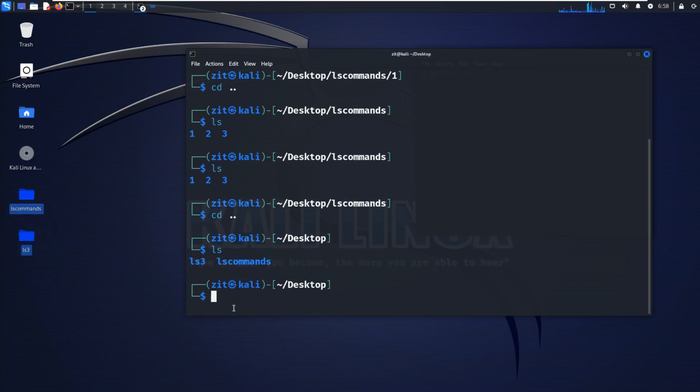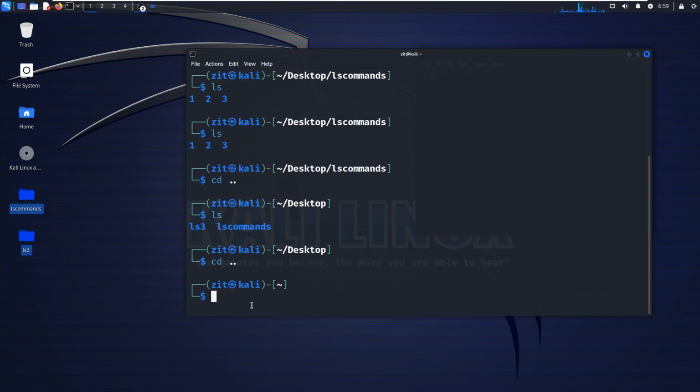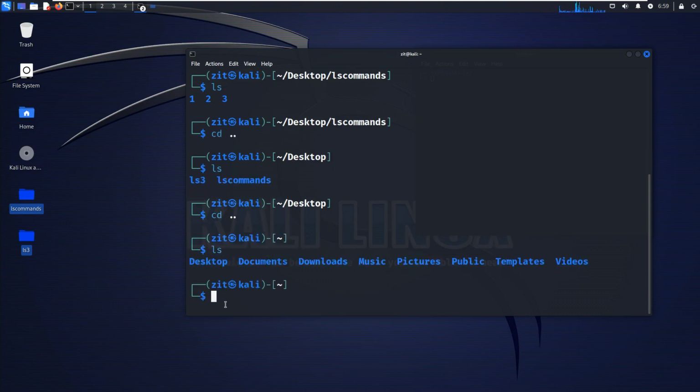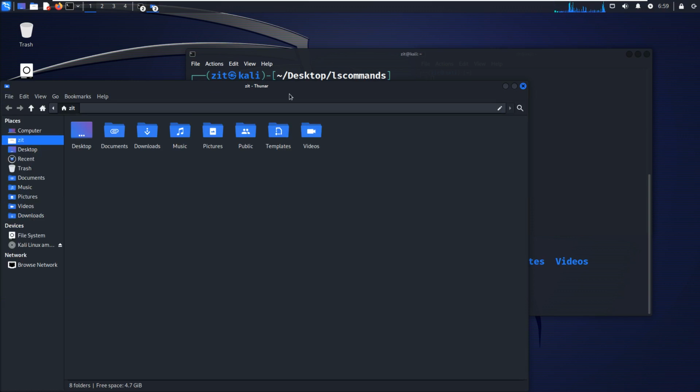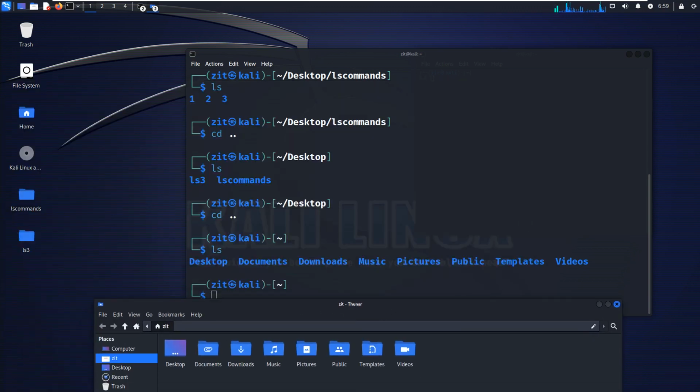But if I want to go back to the home directory, what should I do? I will type cd double dot. Now I am in the home directory. Open the home directory. There are all the directories that are inside the home directory: desktop, documents, downloads, music, pictures, public, templates. They are the things inside the home directory.